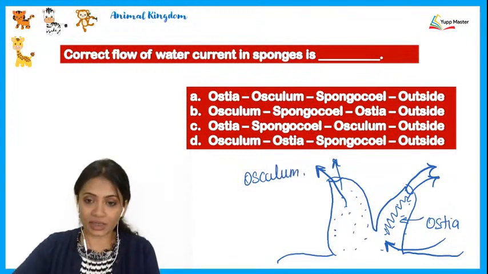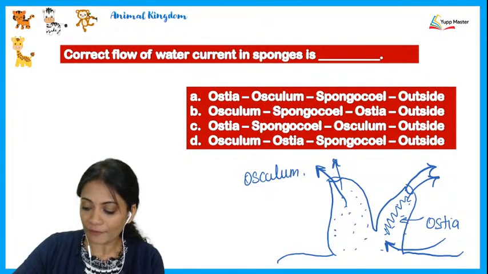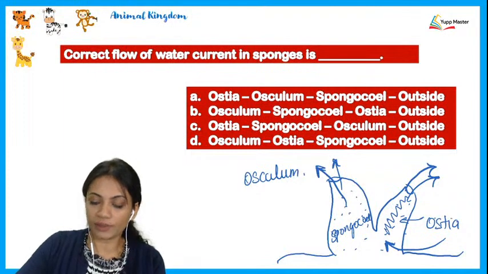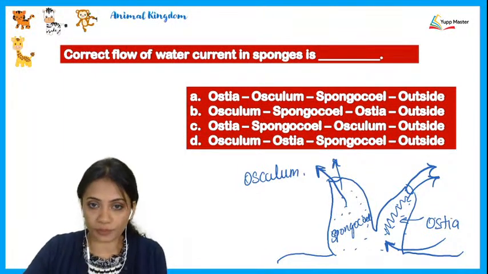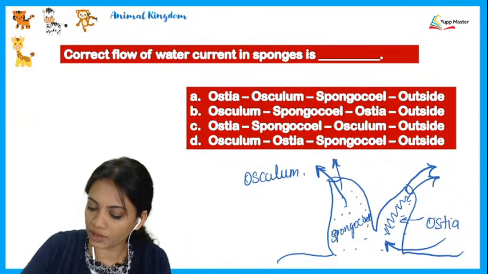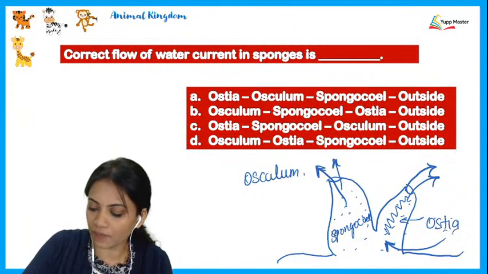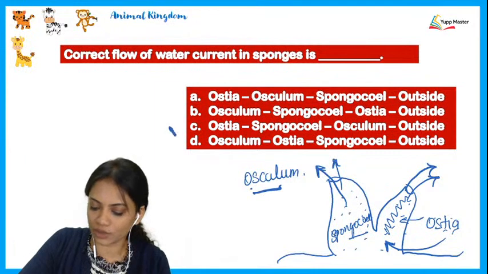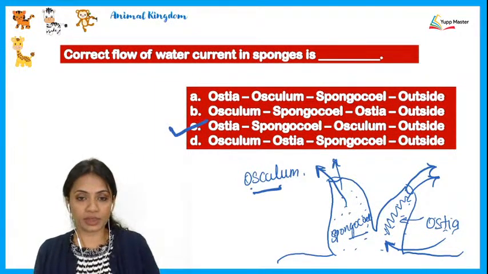So basically water flows from the ostia to the spongocoel, and through the osculum it goes outside. Looking for this option in the given options here, it should be first ostia, second spongocoel, third osculum, and fourth outside. That is option number C.